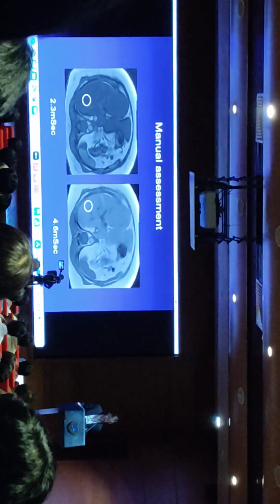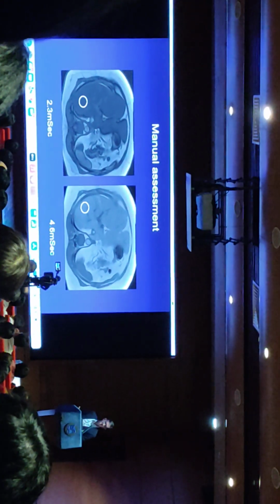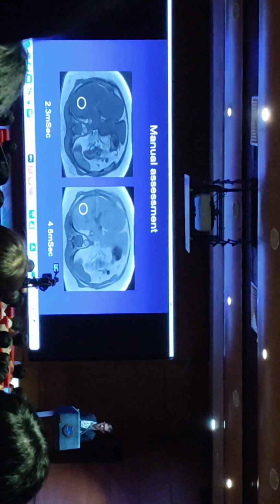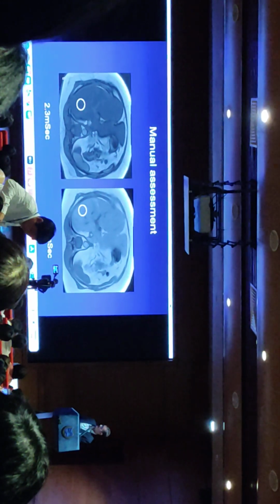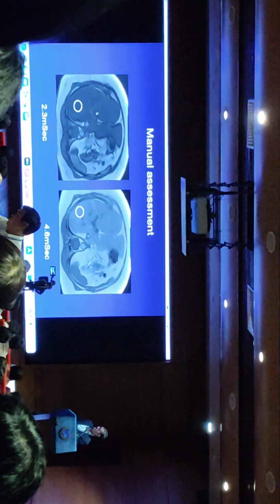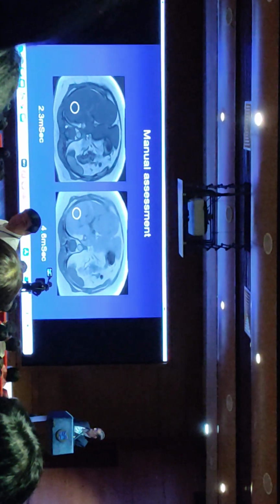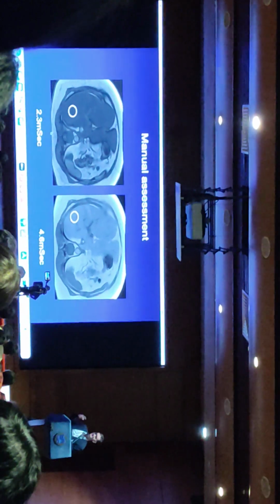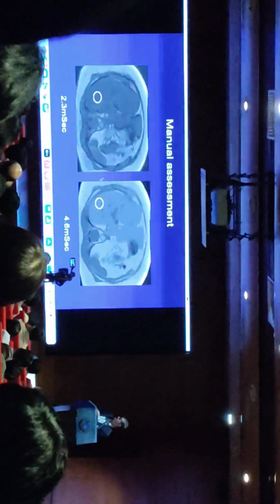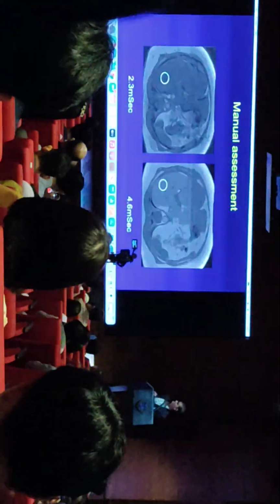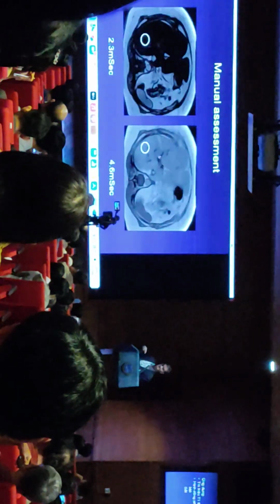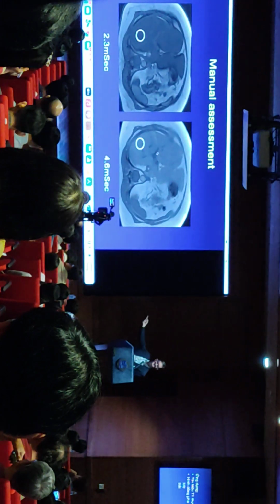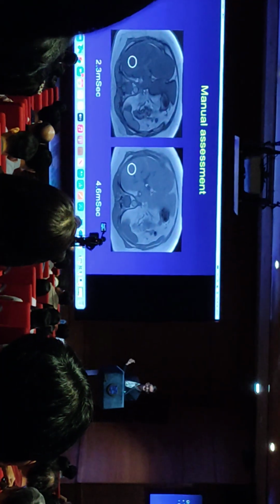And here we have imaging in a patient who has fat deposition in the liver. You will see that we obtain the out of phase imaging first, which is usually about 2.3 milliseconds, and then we wait for those precessing protons to come back into phase, which normally takes about 4.6 milliseconds. And so we talk about in and out of phase imaging, but it's actually out and in phase imaging, temporally speaking.